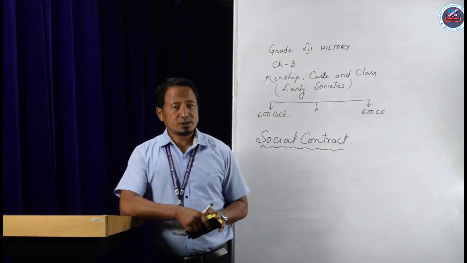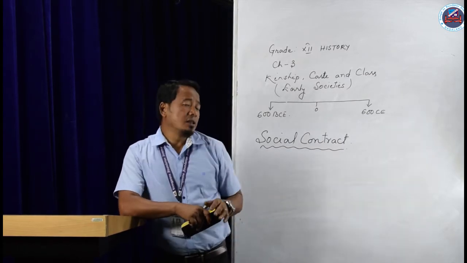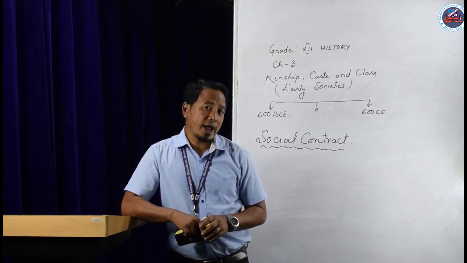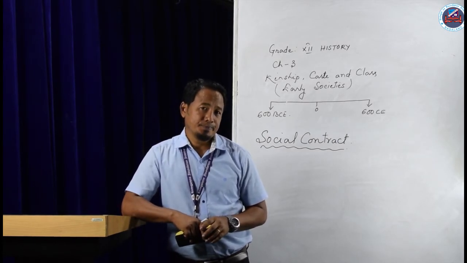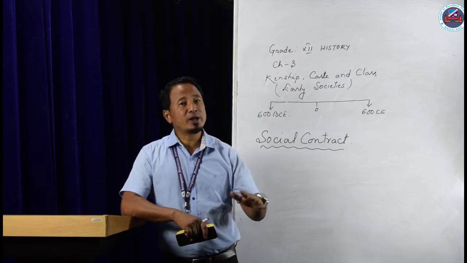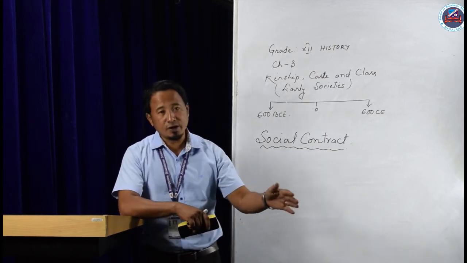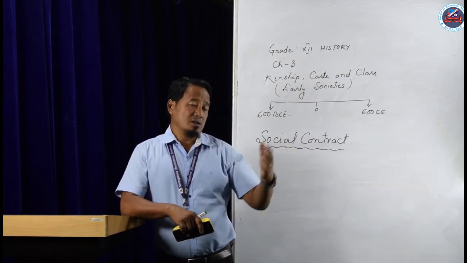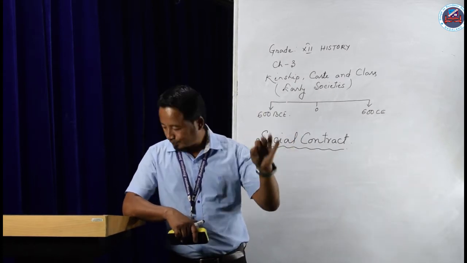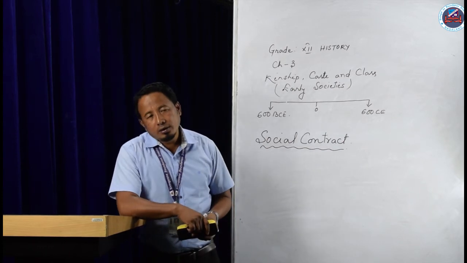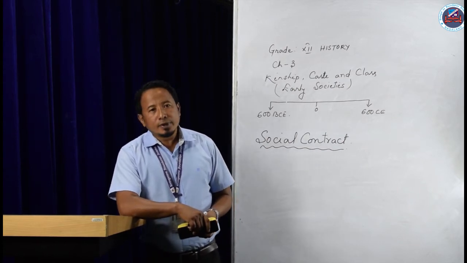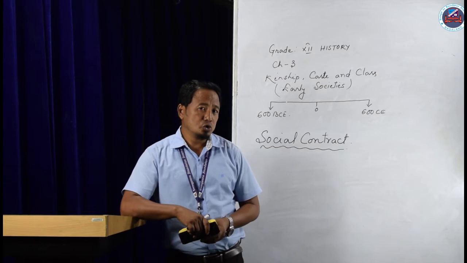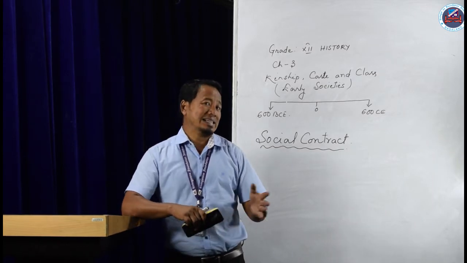Number one, the Chandalas were to live outside the city. That means they were not allowed to live in the vicinity of the people. They were to live in the outskirts. Point number two, they were not allowed to roam in the city at night.